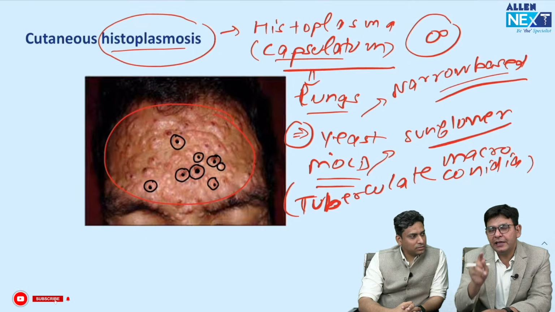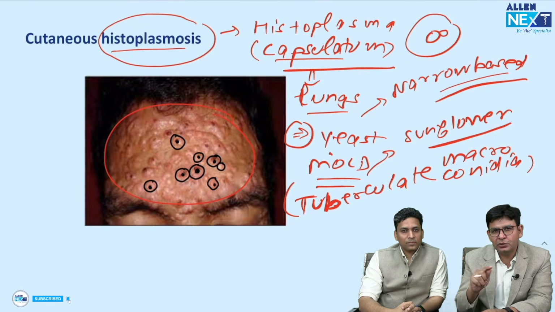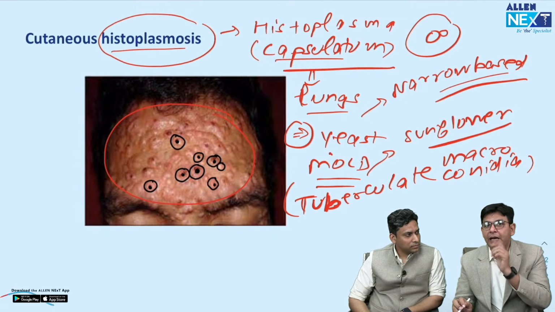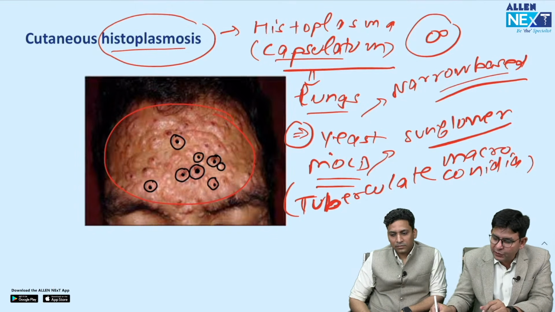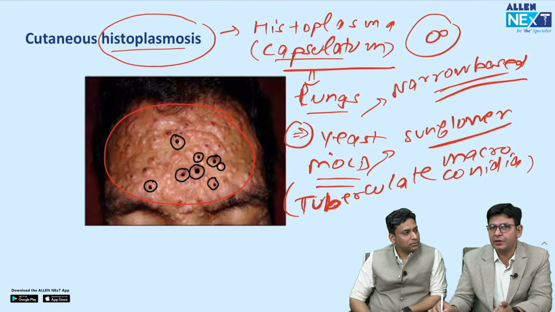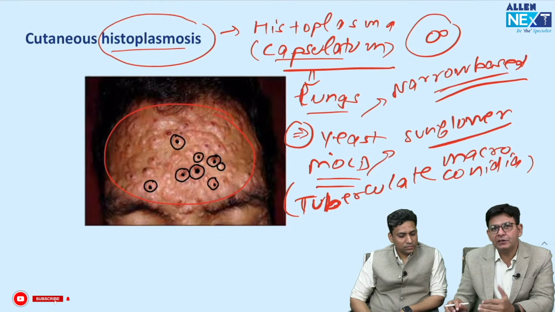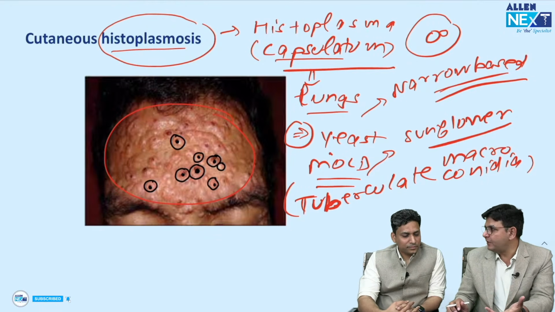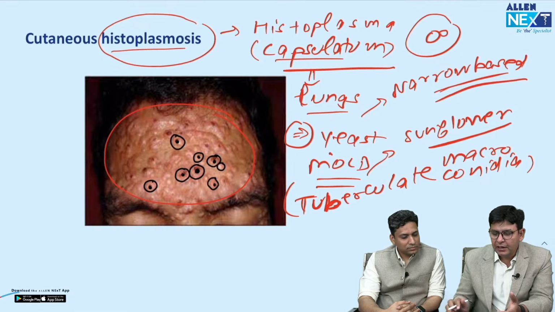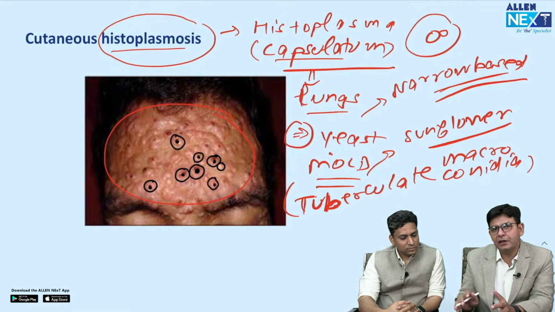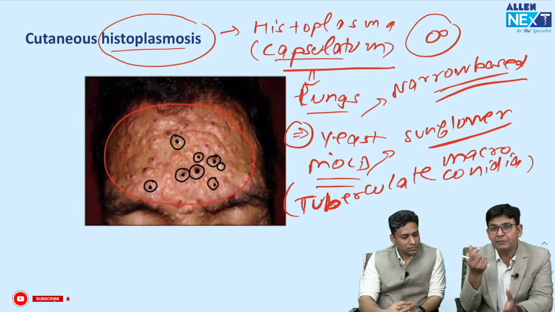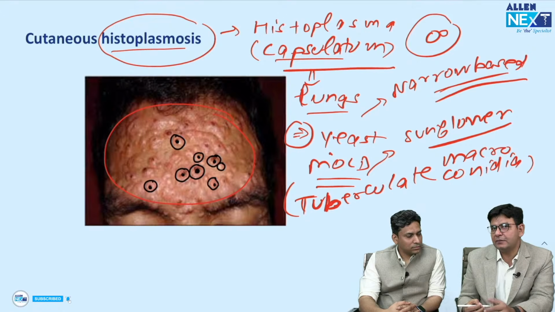Important to know is they have asked this question in like 2-3 exams. They have shown a bone marrow biopsy in this, and in the bone marrow biopsy you can observe these yeast cells, and this is important. Okay. So you might have a question regarding histoplasmosis in the form of travelling. So a traveler's history might be there, and they can ask that if we have done this bone marrow biopsy to diagnose other things, and we could see something inside that. That something is what? Yeast cells. Okay, that something is yeast cells.